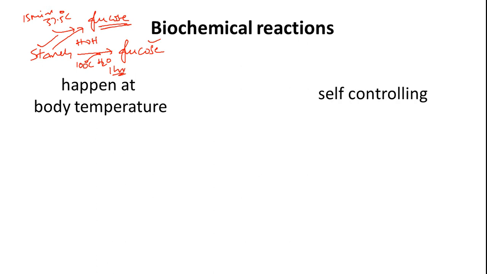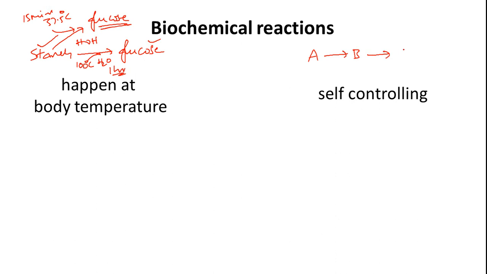The second one is that the biochemical reactions happening in our body are all controllable. They control themselves. I'm giving you one example only. A is supposed to give B, because in our body biochemical reactions happen in a stage-wise manner.